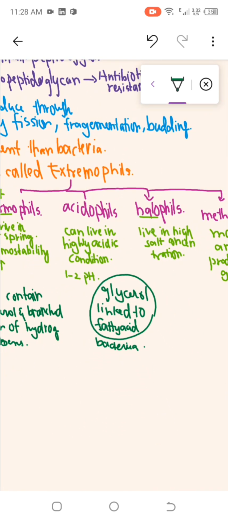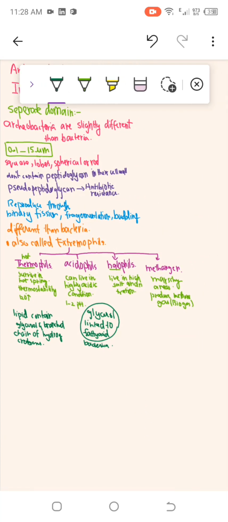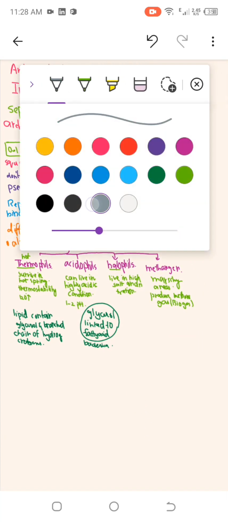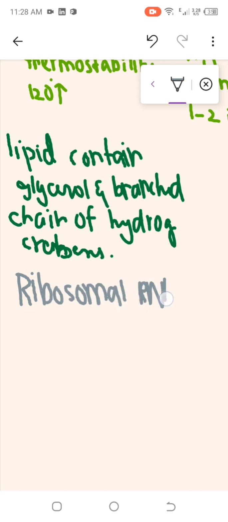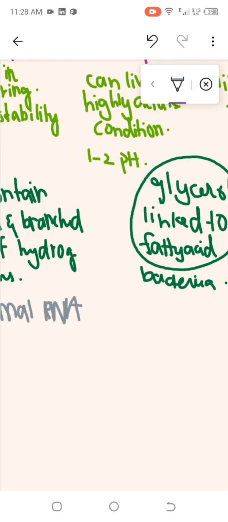Now let me tell you about the ribosomal sequence. Remember the ribosomal RNA sequence. Here remember the most fundamental difference between Archaea and eubacteria.